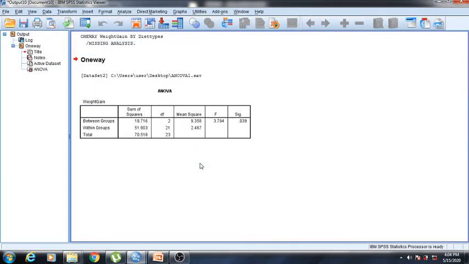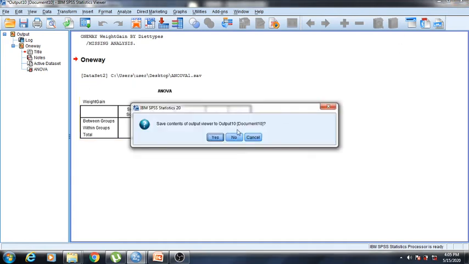And then okay. So you can see here, when we are running one-way ANOVA, we are not considering the covariate age. The significant value is 0.039, which is less than 0.05. What does it mean? It means that there is a significant difference between diet types and weight gain when we are not considering the covariate age. So just remember this value, the significant value of one-way ANOVA, 0.039. Now we will run ANCOVA.